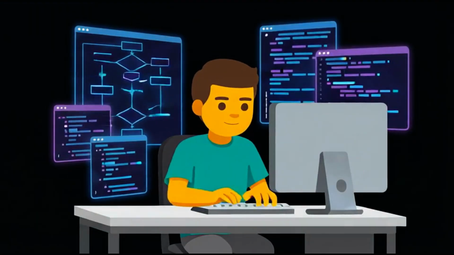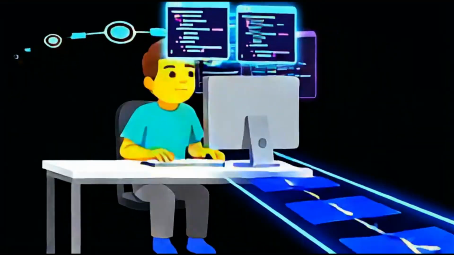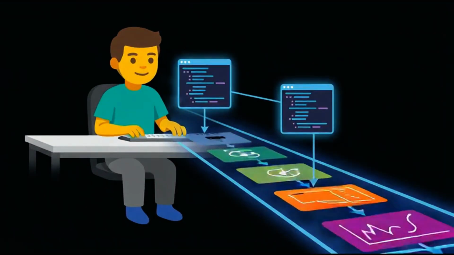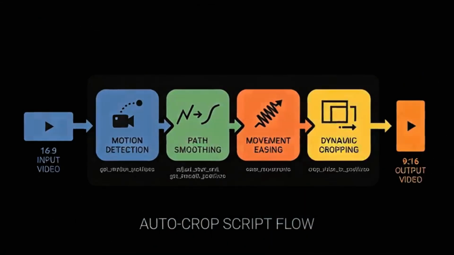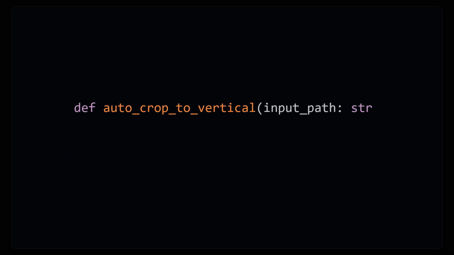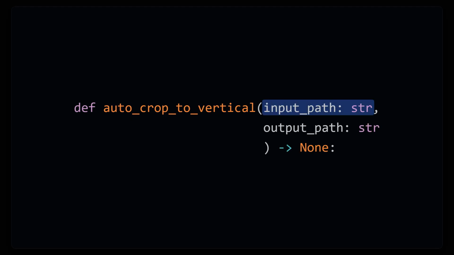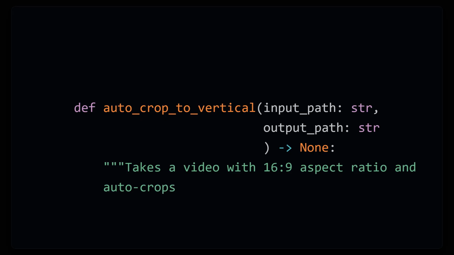I have no idea how to code the computer vision algorithms we need, but that's okay. All I really need is to know what I want and how to break that into pieces. So at the heart of it, I just want a single function. It takes an input path for the video file and an output path for the cropped video. Now in this case, the function name alone isn't quite enough to communicate what I want, so we'll add a docstring to give some more information.